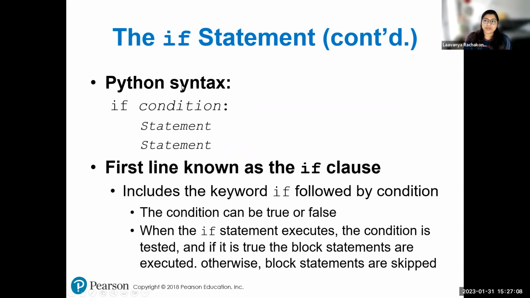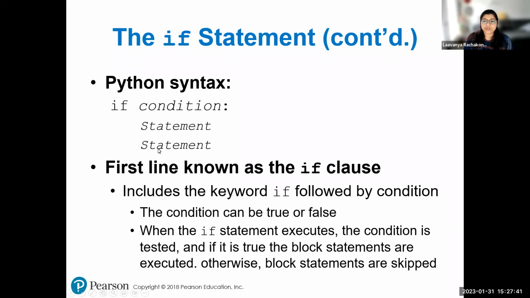When you're talking about the if statement, the syntax is as follows. You'll have the if, which is the keyword, and the condition, which will give you either true or false, depending upon the state of the program and the state of the variables that you have. Next, it is followed by the colon and then all the statements inside the if block. Notice there is indentation. All the statements which are indented underneath the if statement, or if block, are considered a block of statements for this if structure.